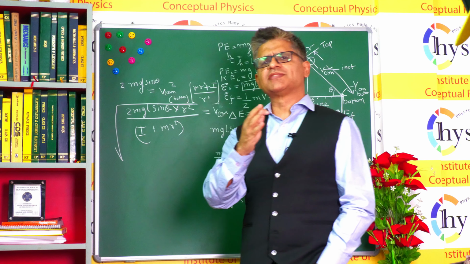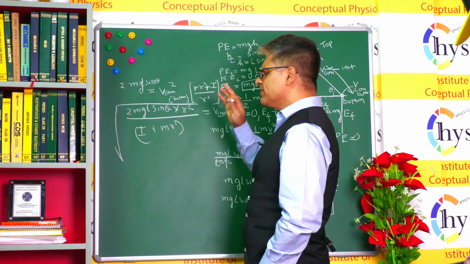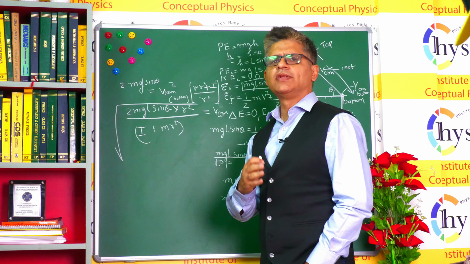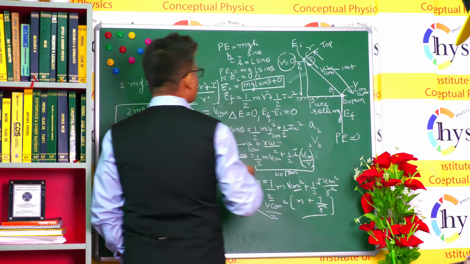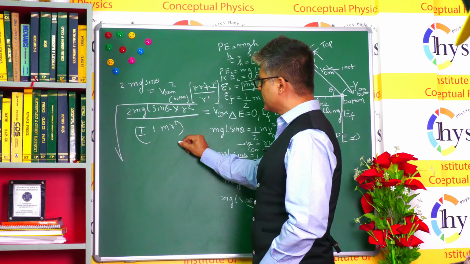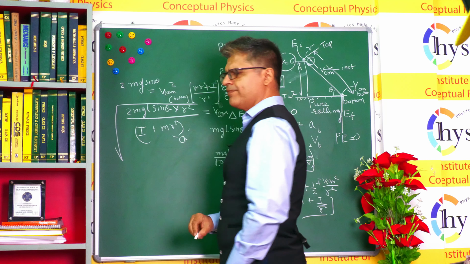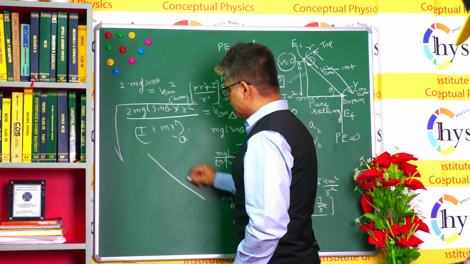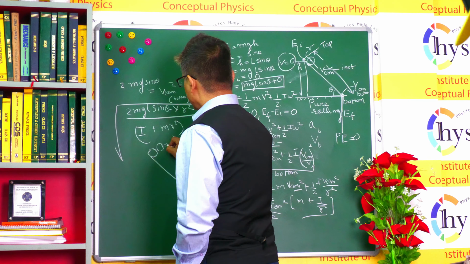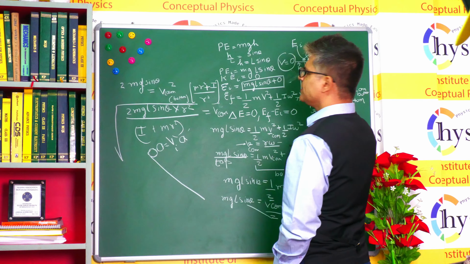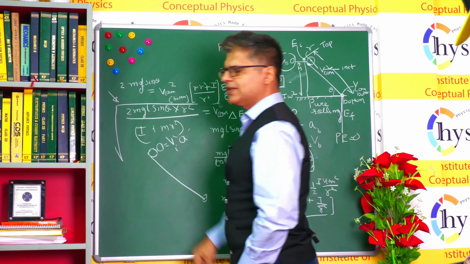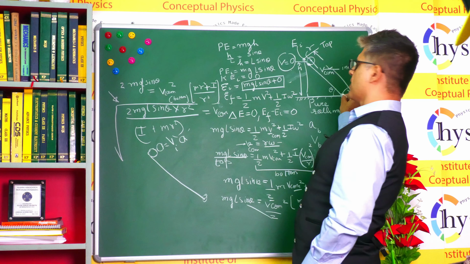So once you know the velocity at the bottommost point, what we used was the concept of pure rolling and also the fact that energy will remain conserved in the gravitational field. Now if you see the problem, I'll just explain. You have to calculate the acceleration of the body. So let's say you went like this. This is where you were. Your velocity here was 0, and this is your initial velocity. So here the initial velocity is 0. When you reach the bottommost point, this is the velocity at the bottommost point, which is here.